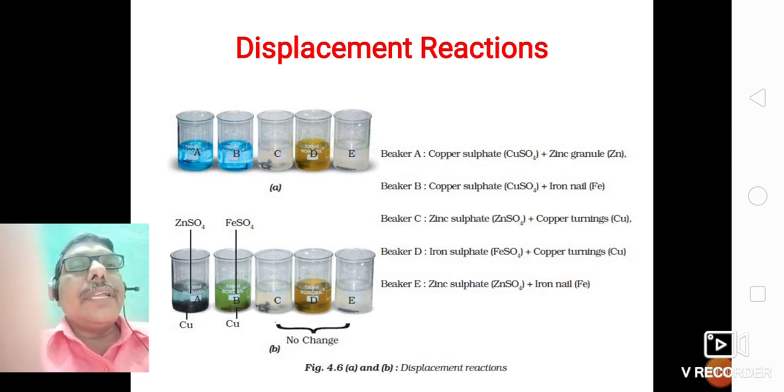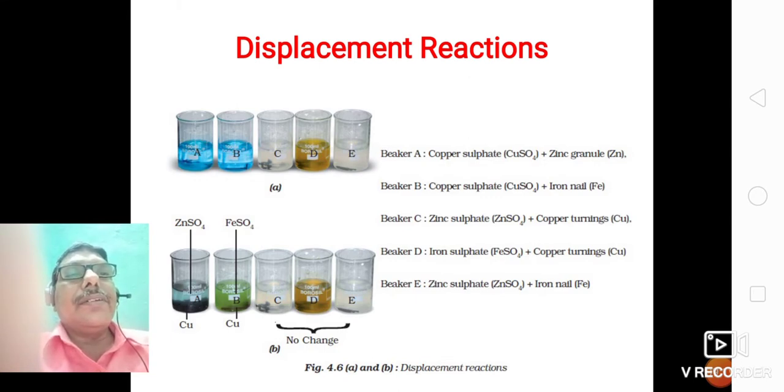Beaker D contains iron sulfate, somewhat brownish color, plus copper metal, and beaker E contains zinc sulfate and iron nail or iron metal. Okay, so in this way displacement reaction takes place. In which beaker? We can see it.